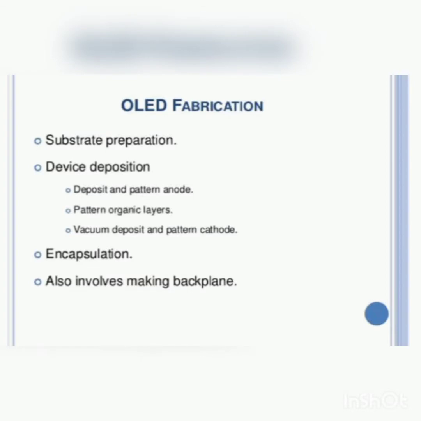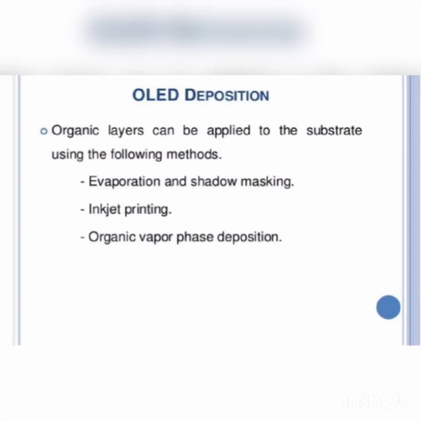Then OLED fabrication. In OLED fabrication, we have substrate preparation, device deposition and encapsulation, and it also involves making a black paint. And OLED deposition.